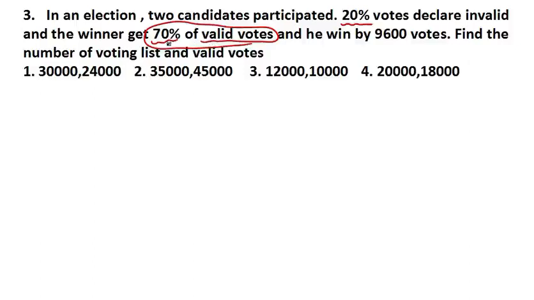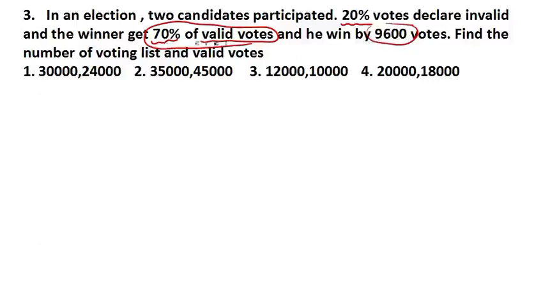Here it is saying 70% of valid votes, and he still wins by 9600 votes. So this means the difference between winner and loser votes is 9600. I repeat, the difference between winner and loser votes is 9600. Read the question carefully.